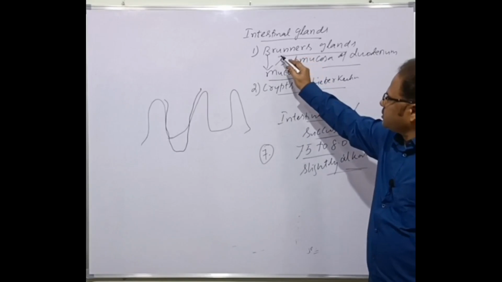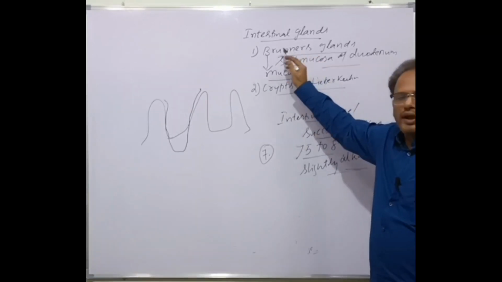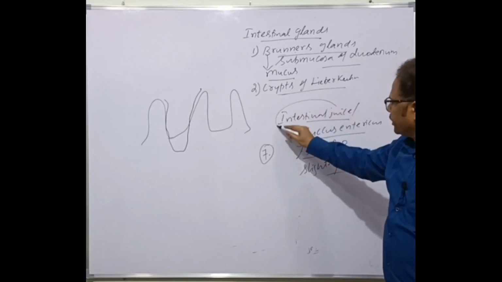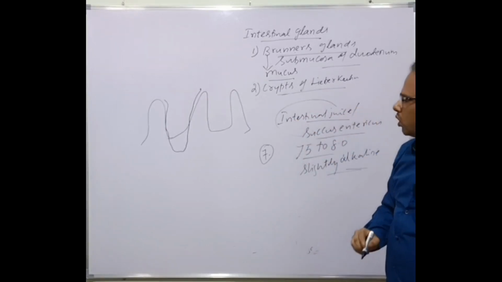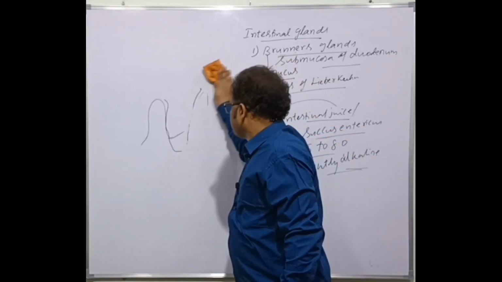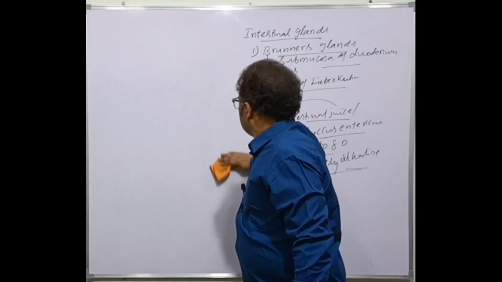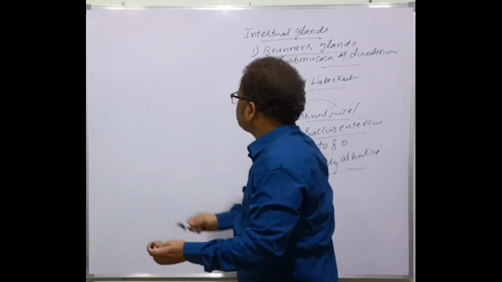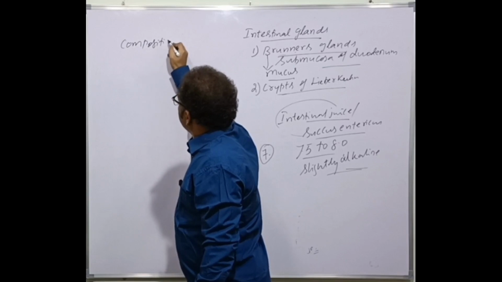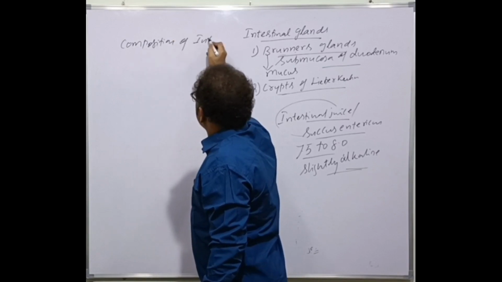The secretions of the intestinal glands, Brunner's glands and crypts of Lieberkühn, are together called succus entericus or intestinal juice. Now, what is the composition of this intestinal juice?